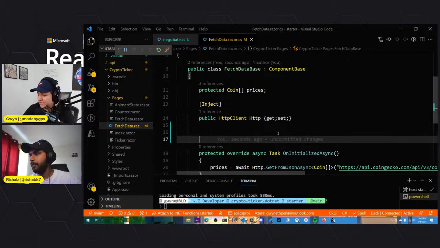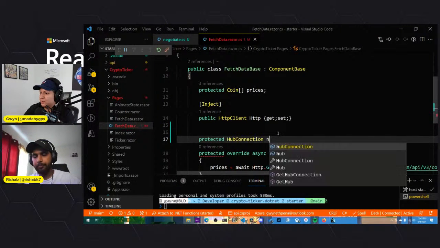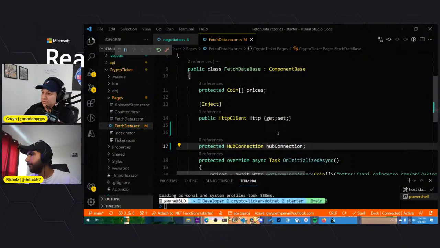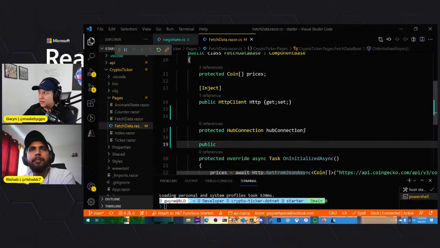Okay. So the first thing is we need a protected hub connection, and we'll call this hub connection. And this is what's going to talk to the negotiate function and connect to the correct hub. And next we need to know if the hub is connected actually.